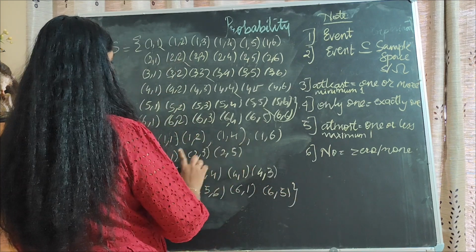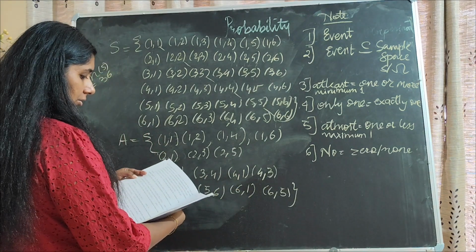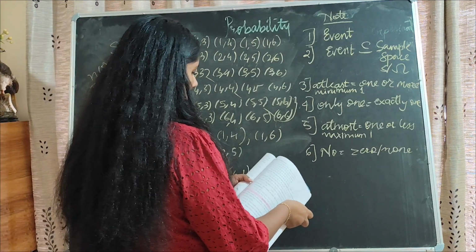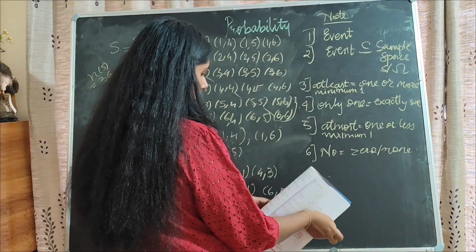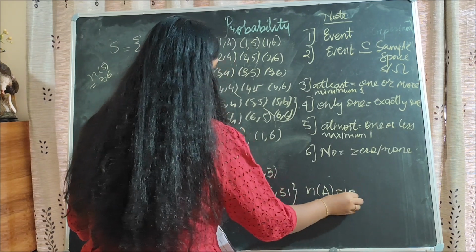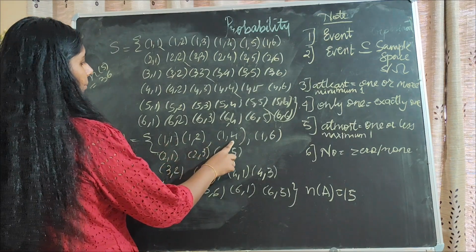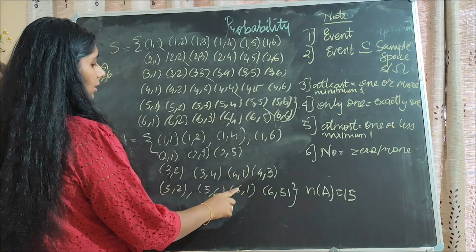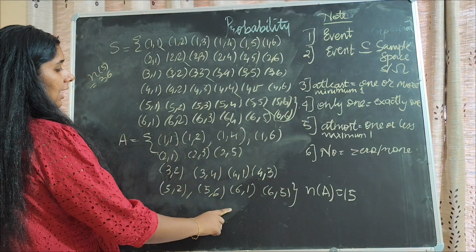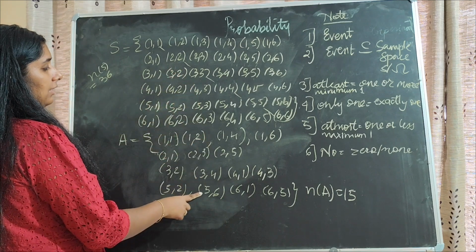So 1, 2, 3, 4, 5, 6, 7, 8, 9, 10, 11, 12, 13, 14, 15. So n of the event A is 15. These are the prime numbers: 1 plus 1 is 2, 1 plus 2 is 3, 1 plus 4 is 5, 1 plus 6 is 7, and 6 plus 5 and 5 plus 6 is 11. So all these sample points have a sum which is a prime number. So from this sample set you get these values.